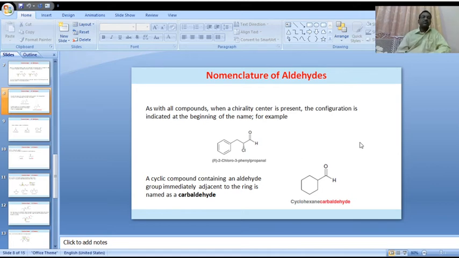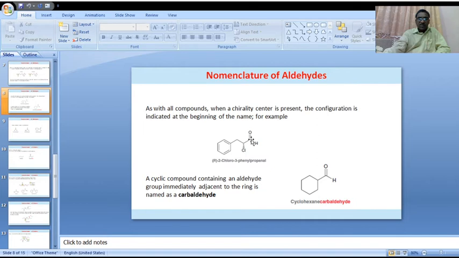If the given organic compound contains a chirality center, then the chirality of that particular center should be indicated at the starting of the name.